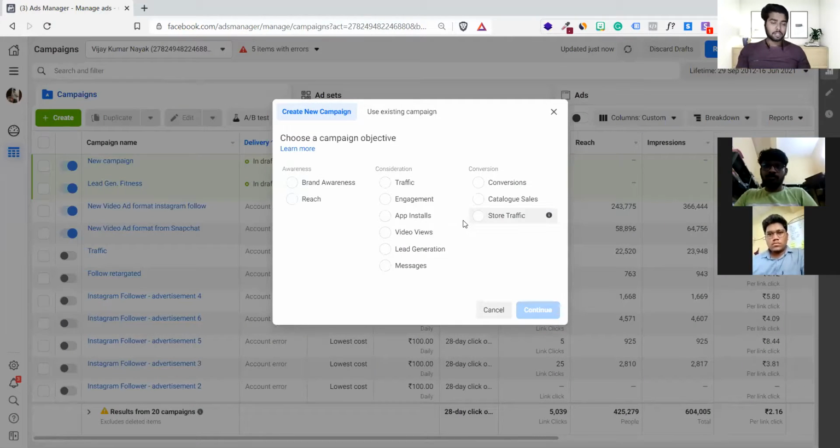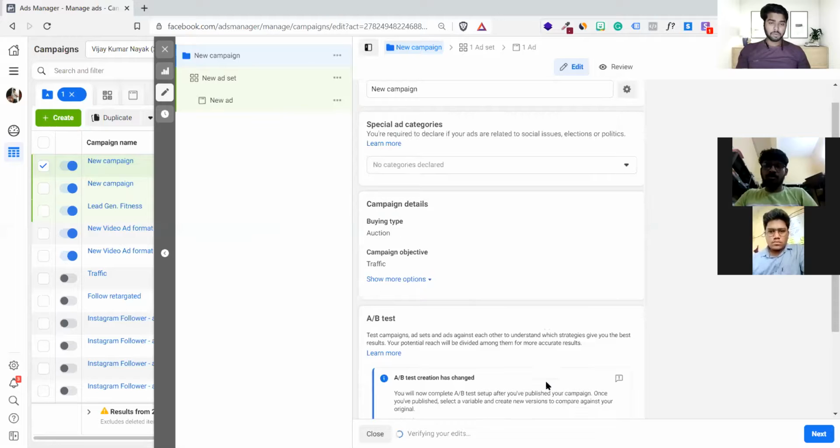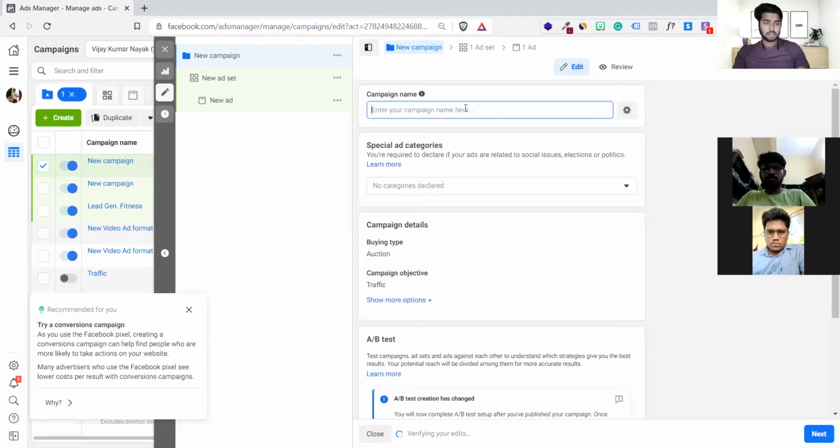Let's say I want to create a traffic campaign. If I want to create a traffic campaign, I'm clicking on continue. It is asking all the same questions. I'm just creating an Instagram follower campaign, a swipe-up campaign, where you must have seen a lot of ads coming where people are saying, hi, my name is this. If you want to know more, please swipe up to follow me on Instagram. You might have seen this kind of advertisement, right? So I'm going to create something similar to this kind of advertisement today.